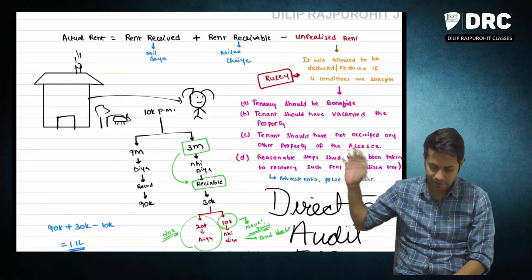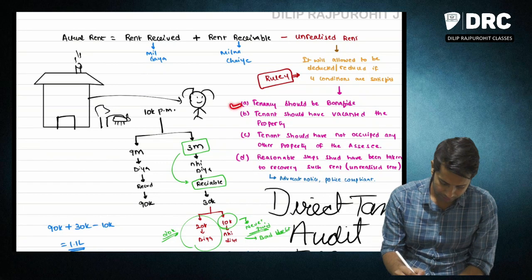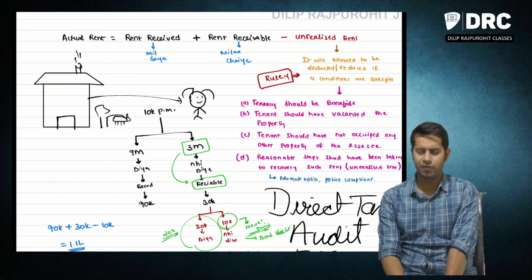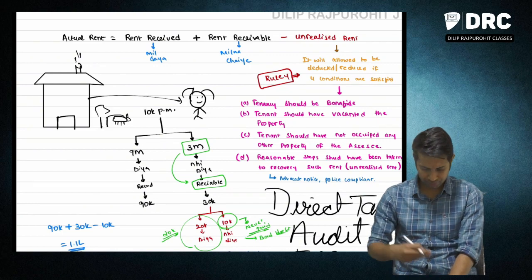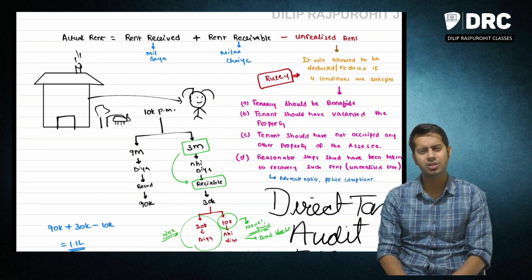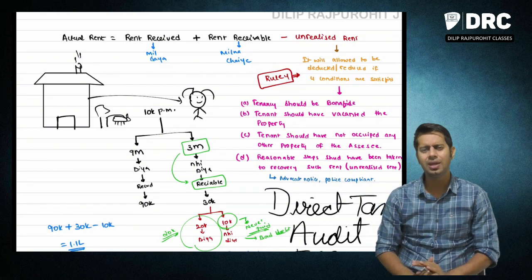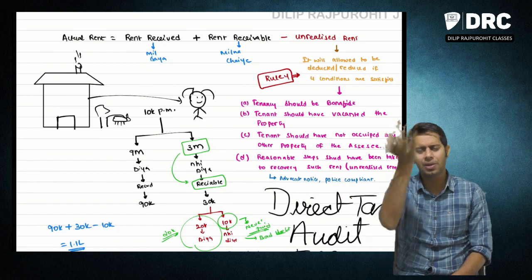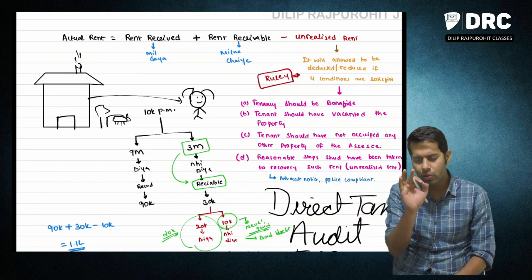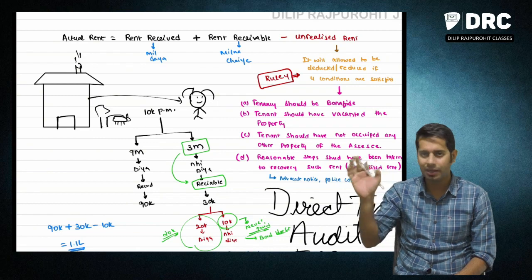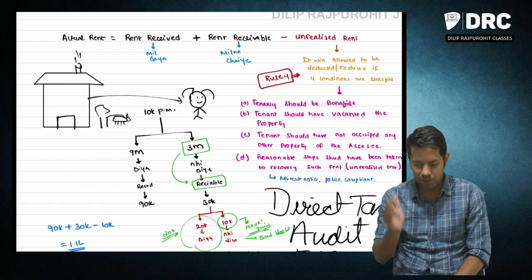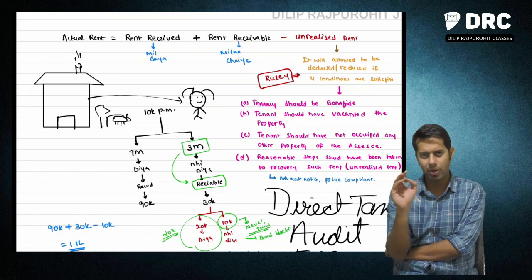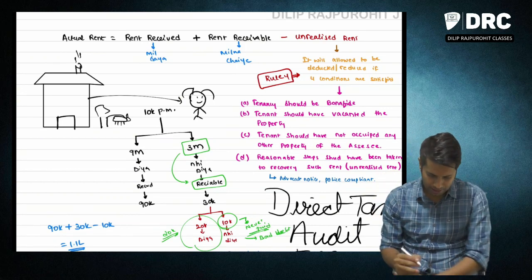You are required to satisfy these 4 conditions. Condition number 1: tenancy should be bona fide. The law says the person to whom you have given this property on rent should genuinely be given, meaning it is not that just like that I am reducing this unrealized rent. No, there should be a genuine case of tenancy. You should have actually rented out the property to someone else. So the tenancy should be bona fide.